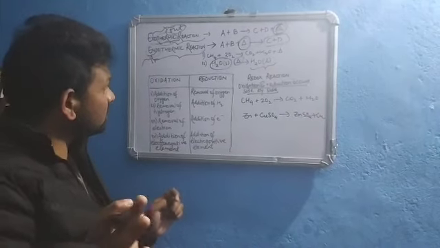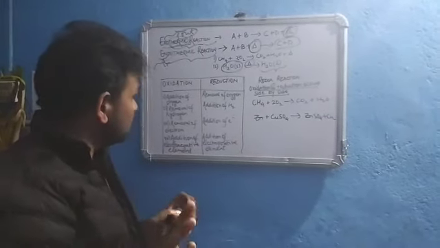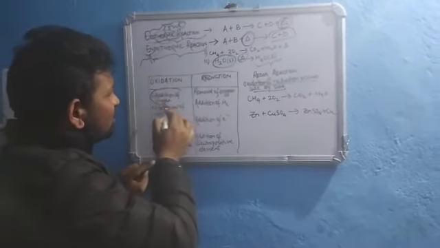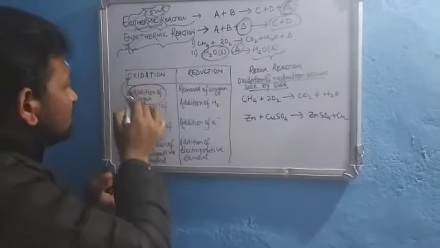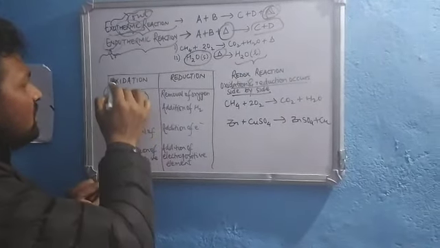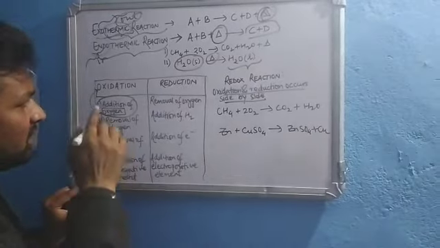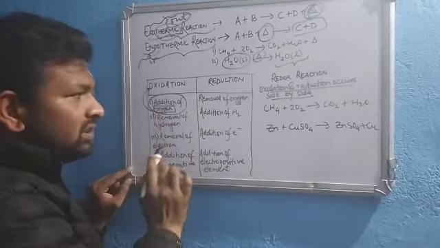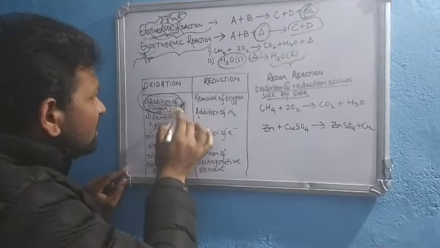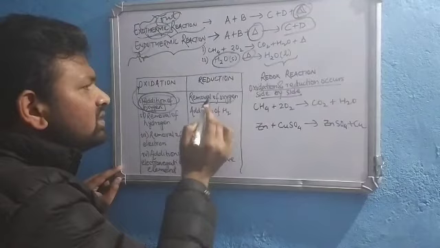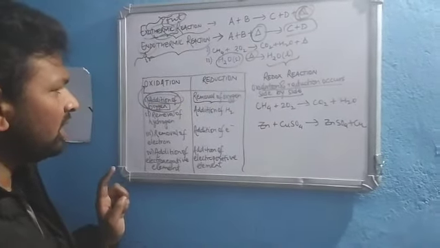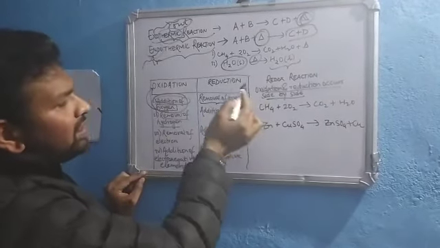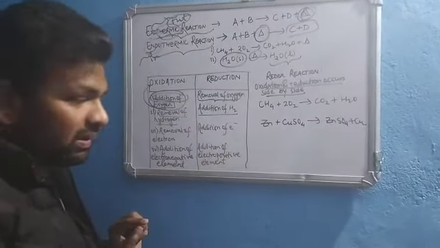Let us discuss what oxidation and reduction really are. In oxidation, there is addition of oxygen. Remember, oxidation and oxygen. So addition of oxygen means oxidation. Reduction is the reverse of oxidation. If addition of oxygen takes place in oxidation, removal of oxygen will take place in reduction. Similarly, in oxidation, removal of hydrogen takes place, so in reduction, addition of hydrogen will take place.